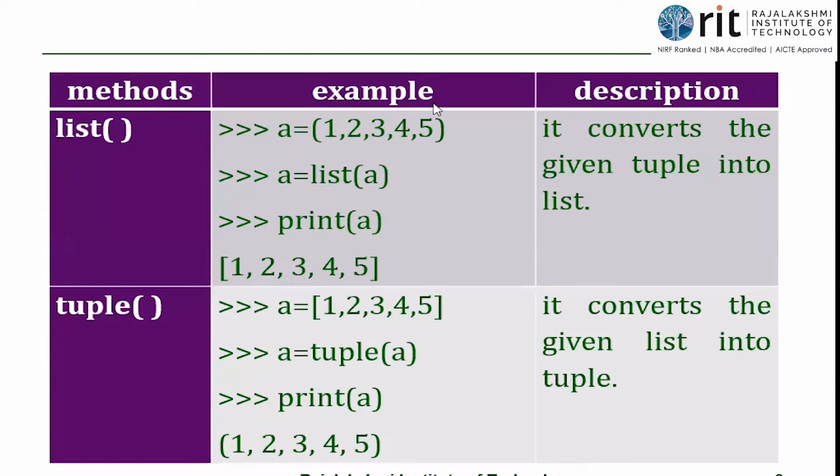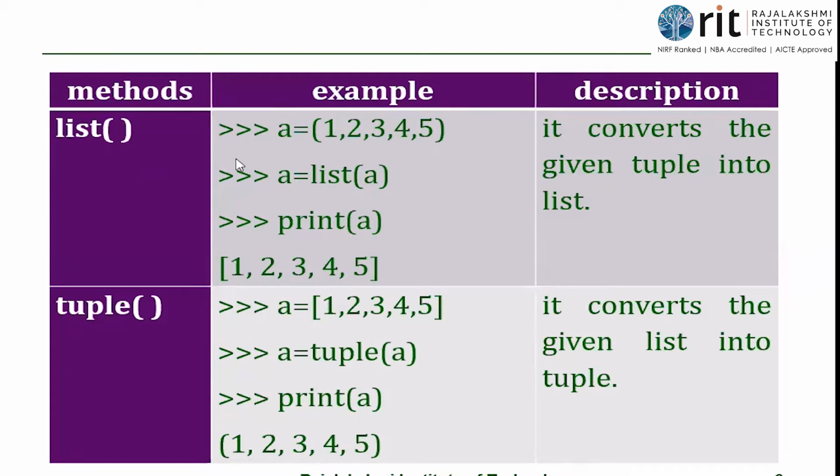So look at the example, ma. The second column, A is equal to 1, 2, 3, 4, 5. So this is given in round brackets or parentheses. So this is stored in the name called A. What data type is this A variable? So this Python object is of type tuple because I have a collection of values put inside parentheses. So it is tuple.